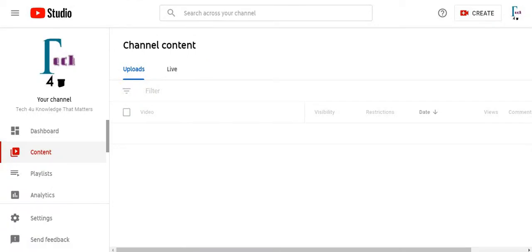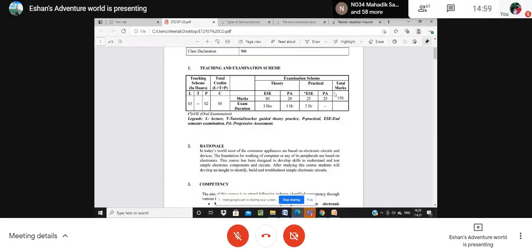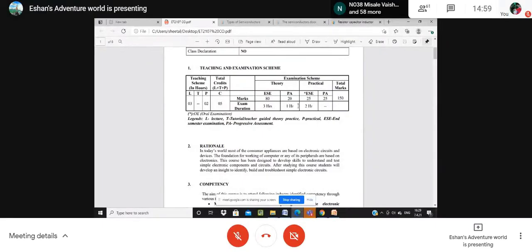And 20 marks are for the progressive assessment. What is the progressive assessment? There are 2 tests, test 1 and test 2, each for 20 marks. We have to take the average of these two and convert it into 20. That's why the total for the subject is 100 marks, 80 plus 20.